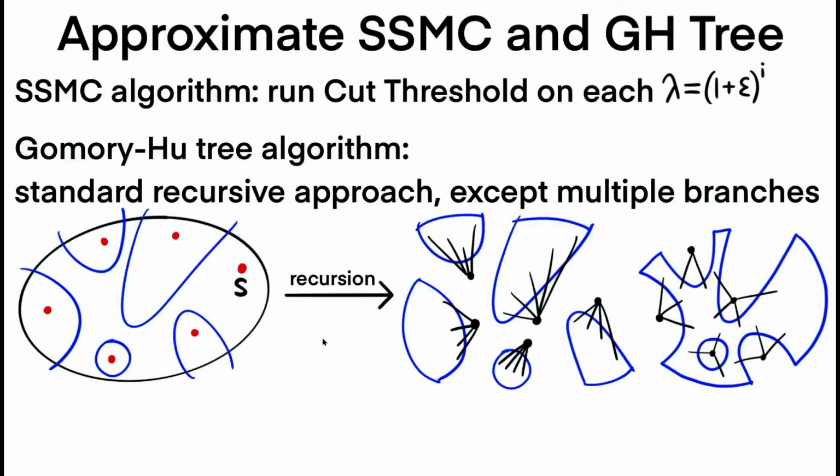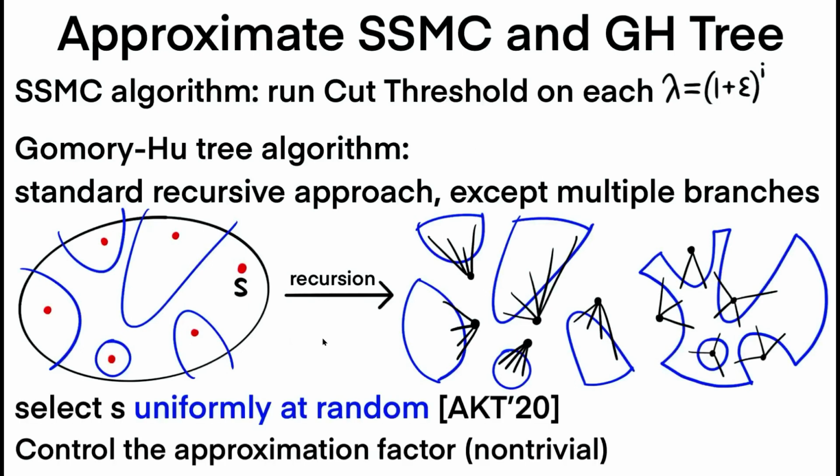There are a few more details, such as we need to sample the source S uniformly at random. This is a technique borrowed from Abboud, Krauthgamer, and Trabelsi. And finally, controlling the approximation factor turns out to be non-trivial and requires some work. But due to time constraints, we won't be covering these additional steps.